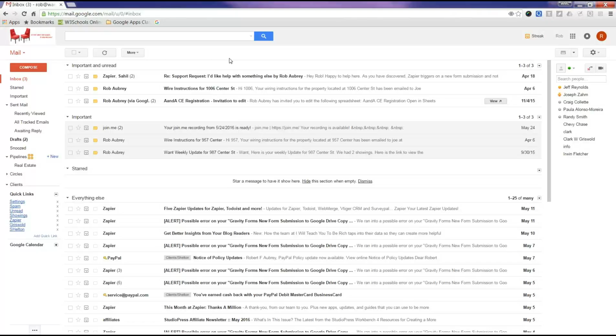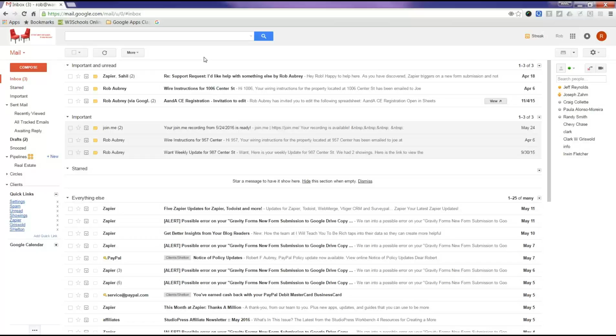So anyway, with labels, I like to have a label called clients, and then I like to make nested labels underneath clients. That way I can generate reports in the future.